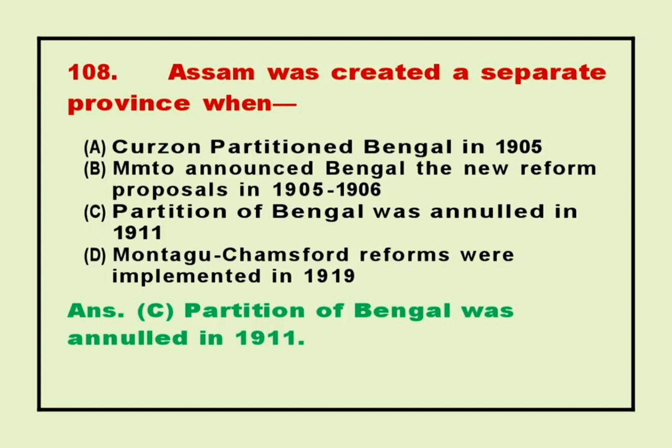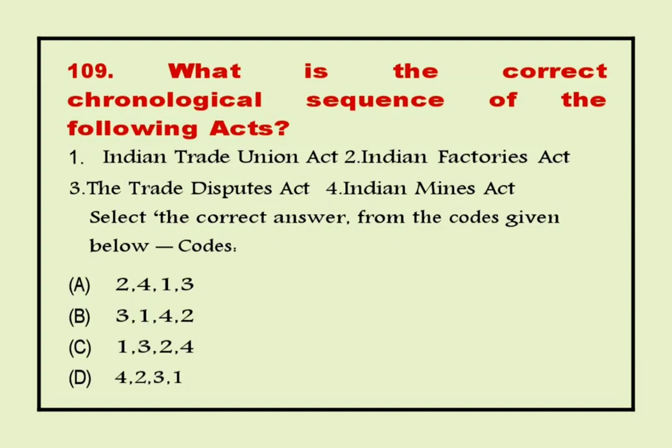Answer. C. The Partition of Bengal was annulled in 1911. 109. What is the correct chronological sequence of the following acts? 1. Indian Trade Union Act. 2. Indian Factories Act. 3. The Trade Disputes Act. 4. Indian Mines Act. Select the correct answer using the codes given below. Answer. A. 2, 4, 1, 3.